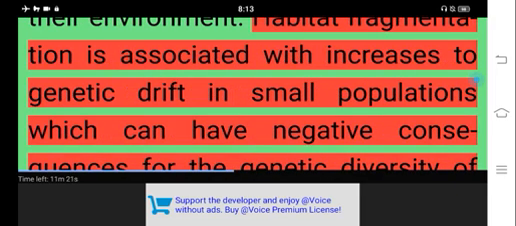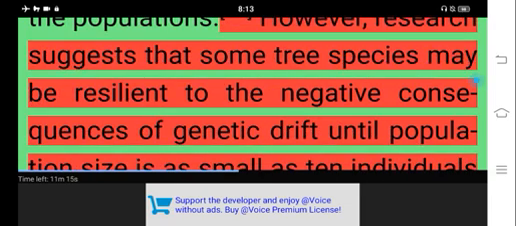Habitat fragmentation is associated with increases to genetic drift in small populations, which can have negative consequences for the genetic diversity of the populations. However, research suggests that some tree species may be resilient to the negative consequences of genetic drift until population size is as small as 10 individuals or less.